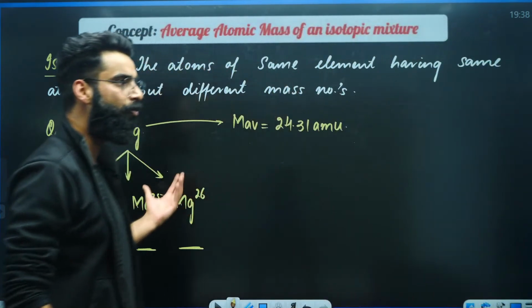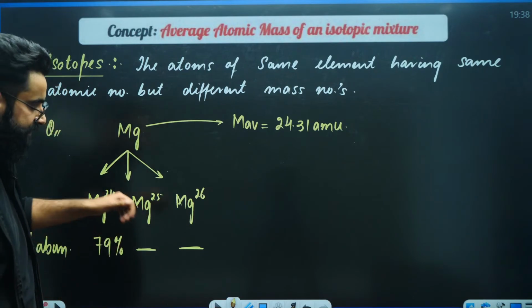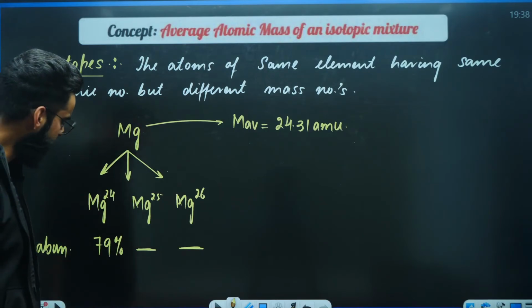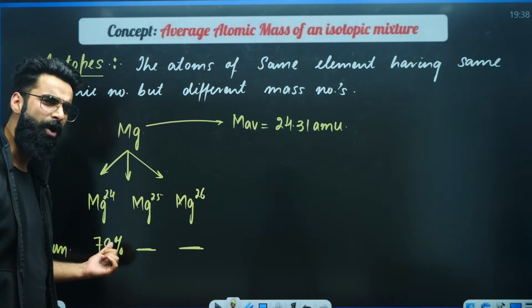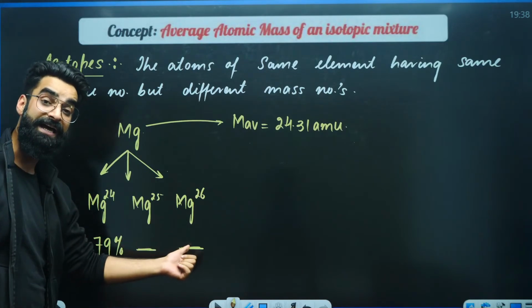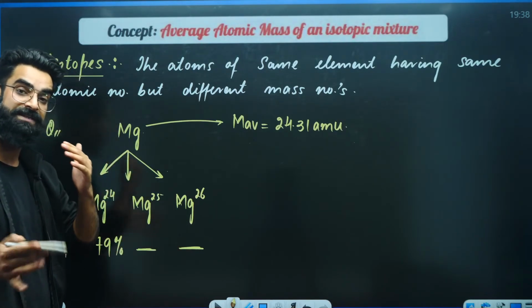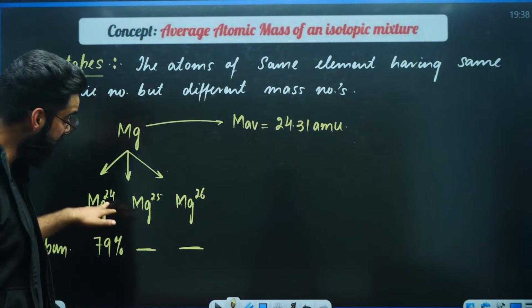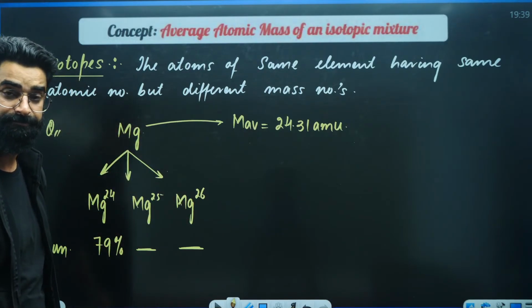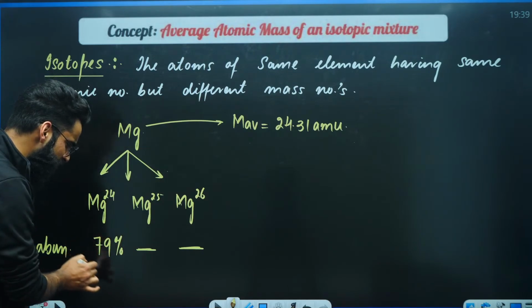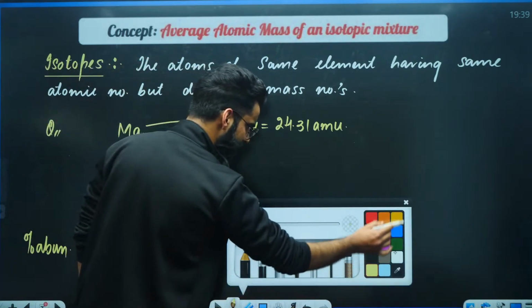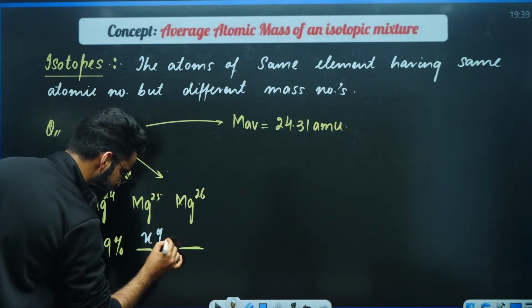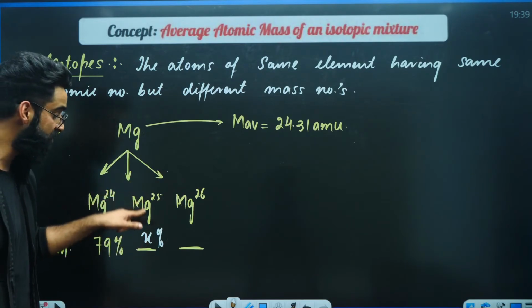So let me show you exactly how we deal with these sort of questions. Understand, guys, as I told you a few minutes back, the sum of percentage abundances of all the isotopes of a particular element is always 100. You know that, right? Now, if the percentage abundance of the first isotope is 79, let's assume the percentage abundance of Mg25 is, for example, X.